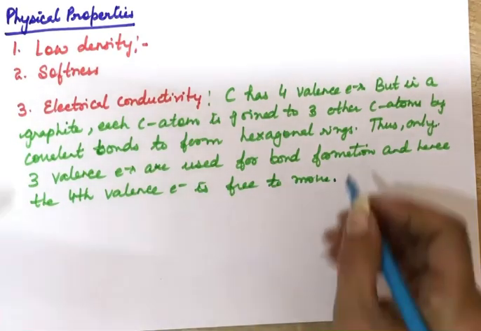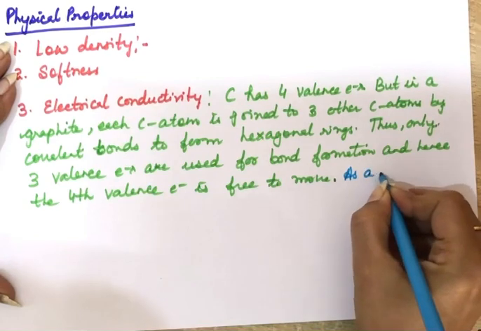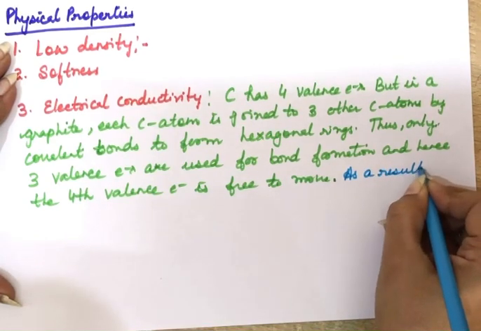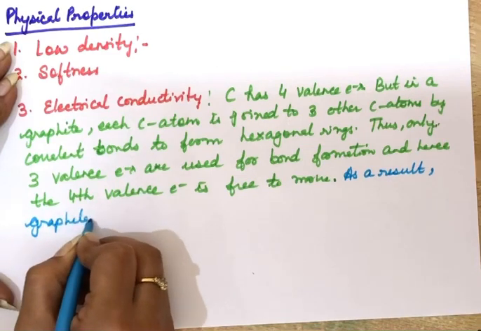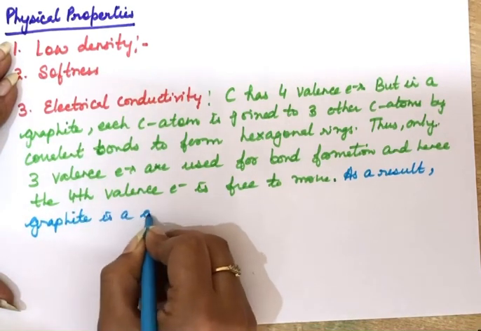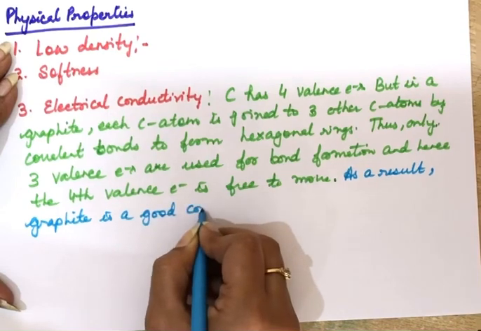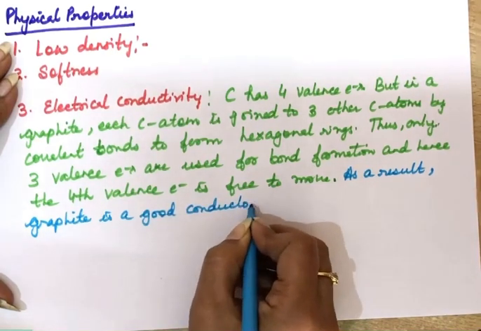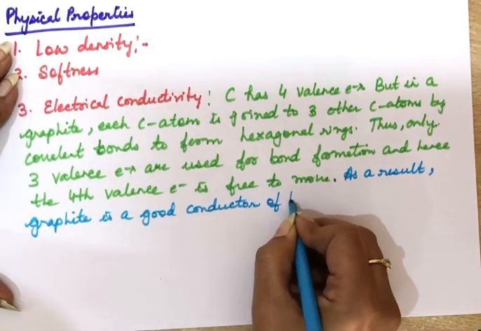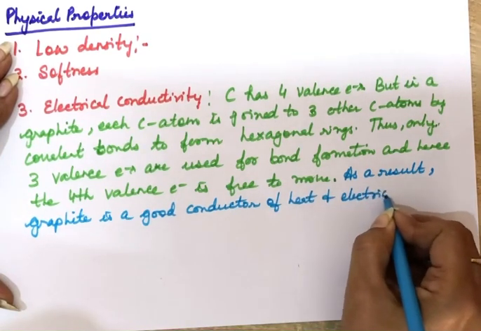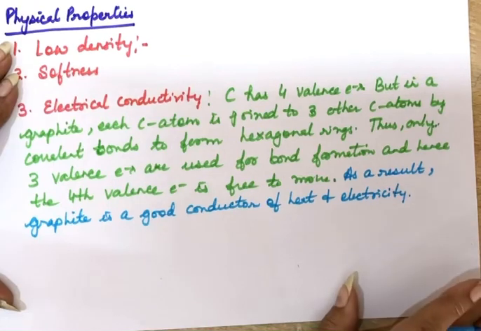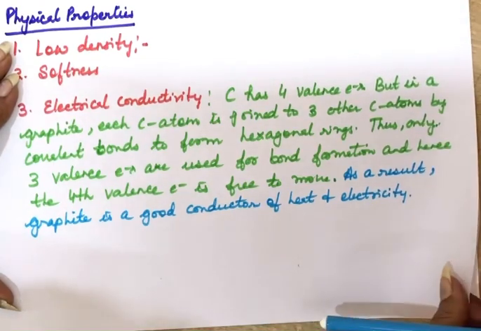So as a result, graphite is a good conductor of heat and electricity, because the free electron can conduct heat and electricity. So this is about the second allotrope of carbon, that is graphite.